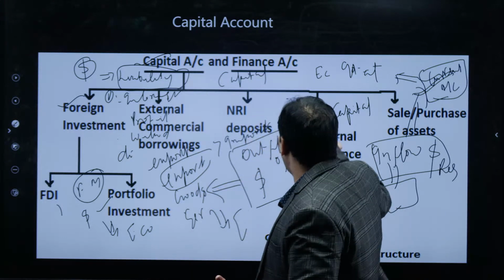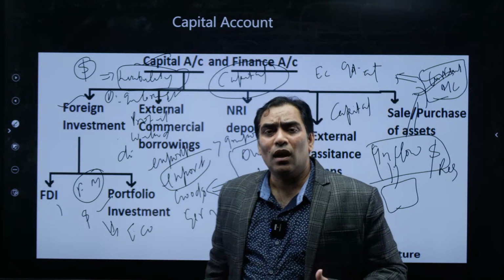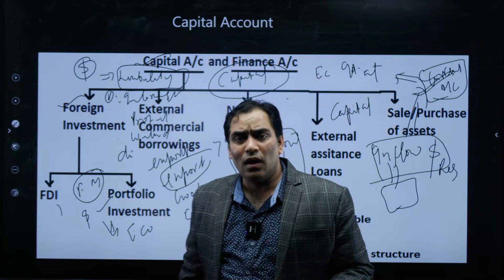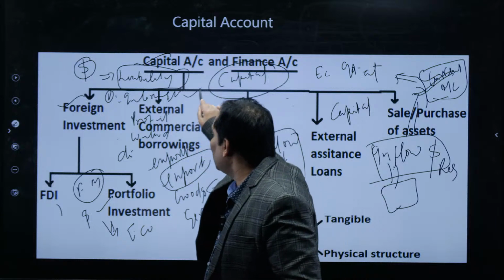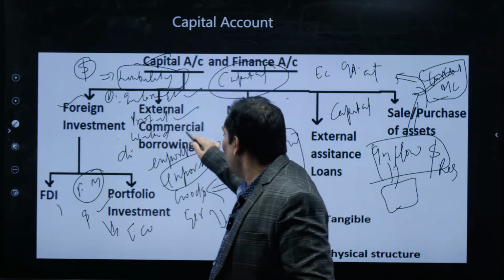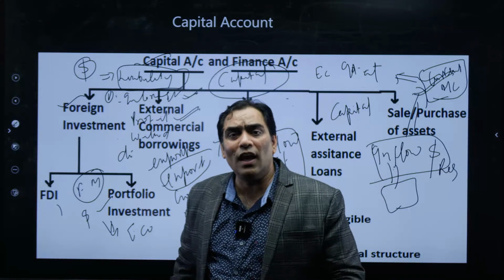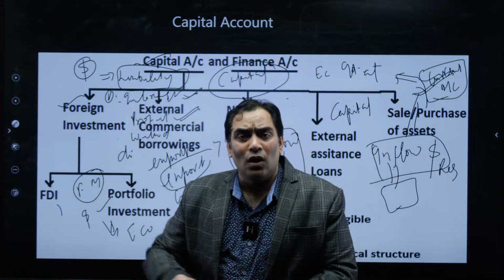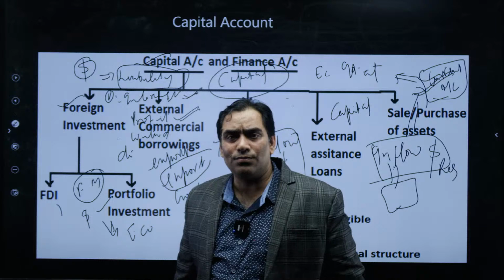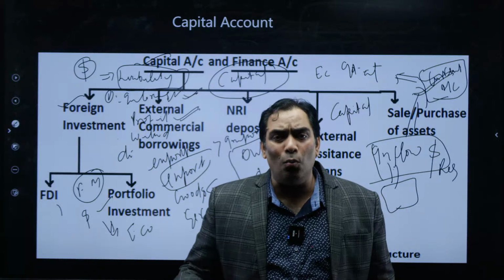Whereas it is on the capital account, definitely it is a resource, but this resource is coming with great liability. We have to pay for it in the form of interest, and we have to pay in the form of profit. That is nothing but import. Not only do we pay interest and profit, but they can also withdraw anytime. When they withdraw, that is going to reduce our resources. So our economy can be destabilized, and our exchange rate can be destabilized. That's why there was a lot of depreciation in the value of the rupee.